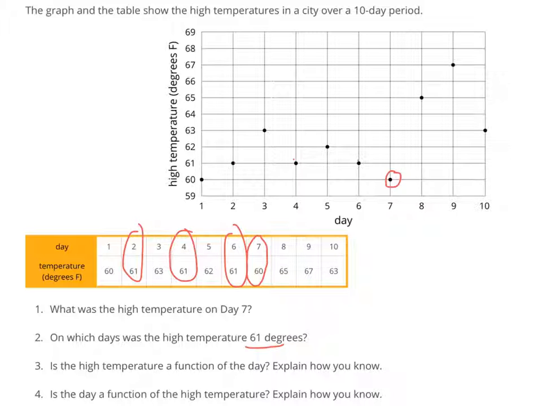And for the last one, is the day a function of the temperature? And the answer is no, because we kind of figured that out already with our second question here, where there are multiple days that have the same high temperature. And so if you were to reverse this graph, you wouldn't necessarily know which day was 61 degrees.